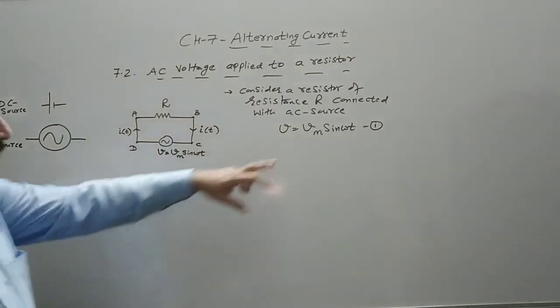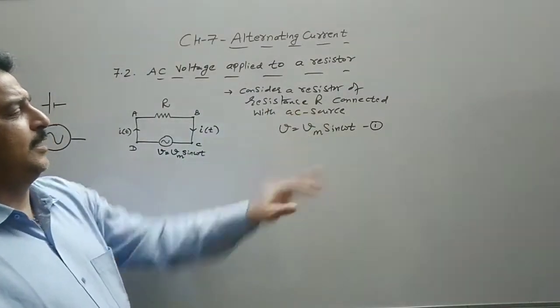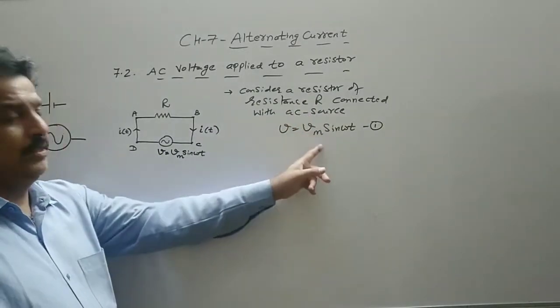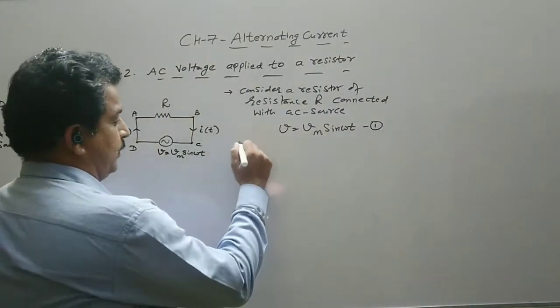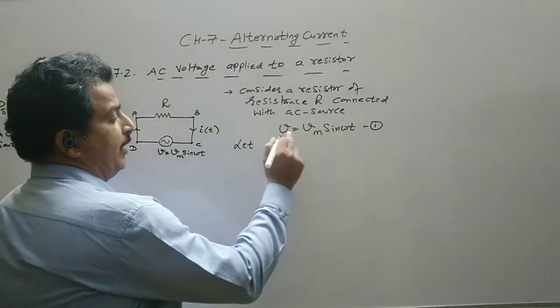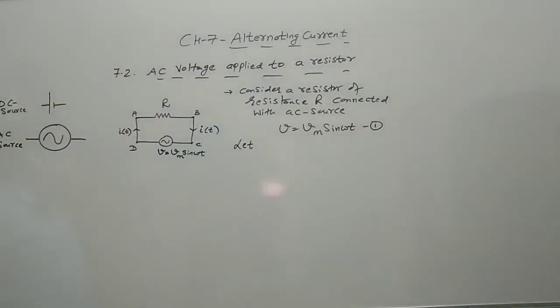So here the resistor R is connected with an AC source, V is equal to Vm sin omega t, and this is the diagram. Now the current is not fixed because V is variable here. So I of t is called an instantaneous current. In the figure, I of t is the current at any instant.